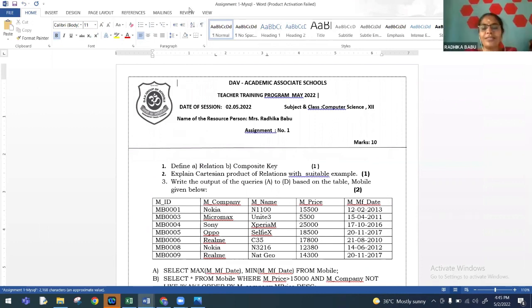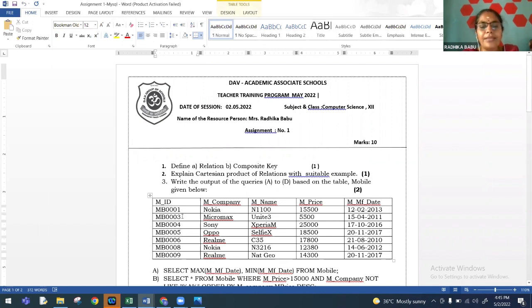Okay, now if you look at this table, say I have a table here. In this sample table, we have mobile ID to be the candidate key. Mobile company, can this be a candidate key? No, because I have Nokia getting repeated, Realme getting repeated. So very obviously mobile company cannot be a candidate key.